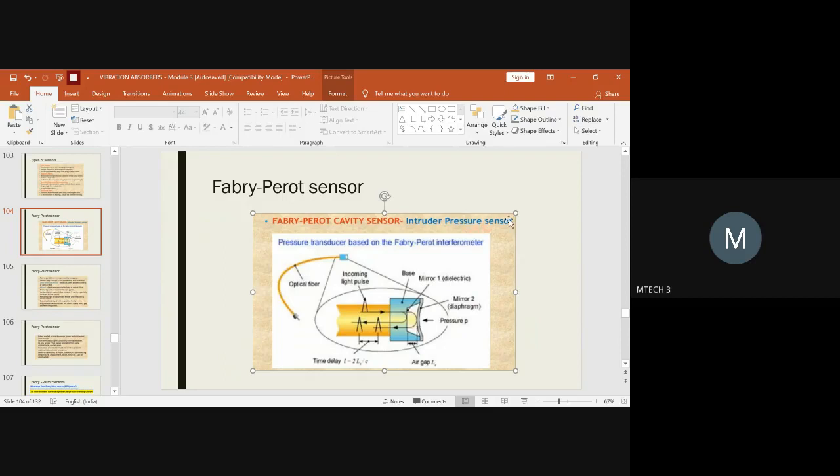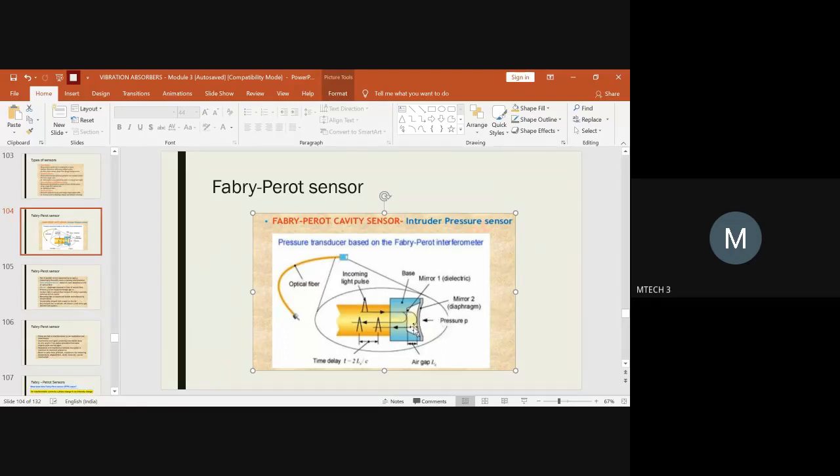Since it is a pressure sensor, the pressure will be applied across the diaphragm. Even in the human body, we have a diaphragm. When we inhale and exhale air, the diaphragm moves up and down. Similarly, here when pressure is applied, this diaphragm can move in and out based on the amount of pressure applied.